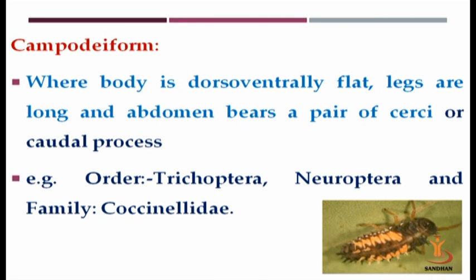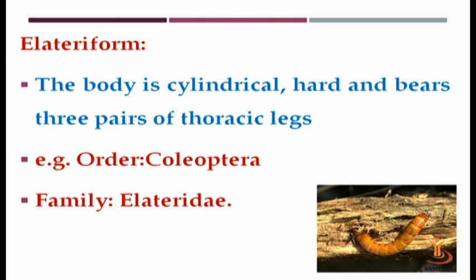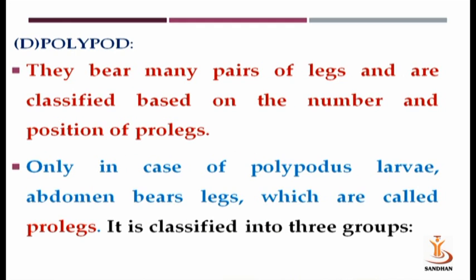The third type is campodiform larva, where the body is dorsoventrally flat, legs are long, and the abdomen bears a pair of cerci or caudal process. For example, orders Trichoptera, Neuroptera, and order Coleoptera, especially family Coccinellidae. Elateriform larva, the body is cylindrical, hard, and bears 3 pairs of thoracic legs. For example, family Elateridae, order Coleoptera.